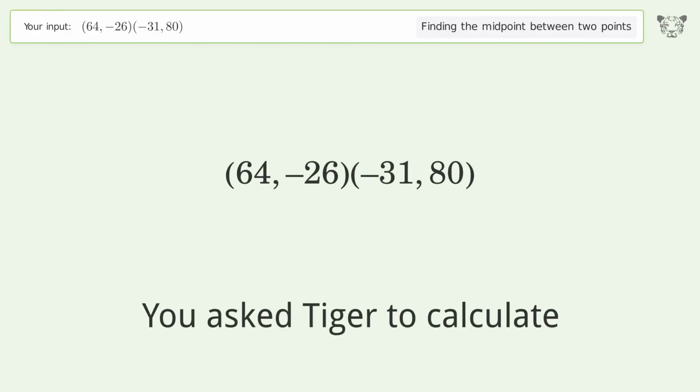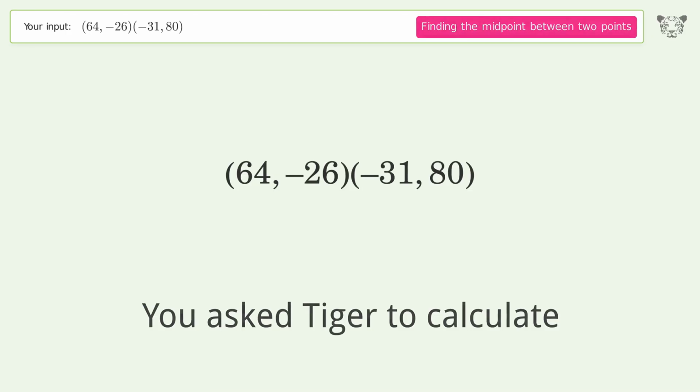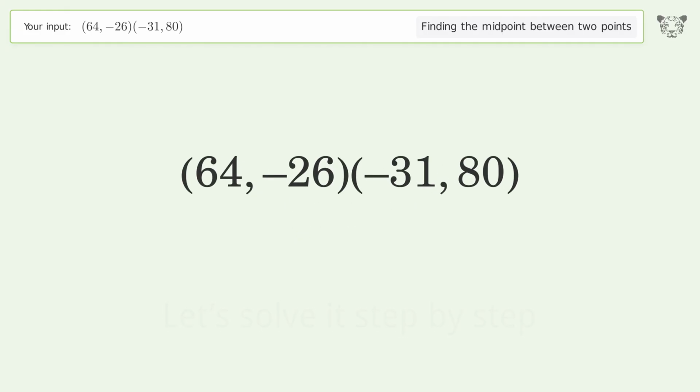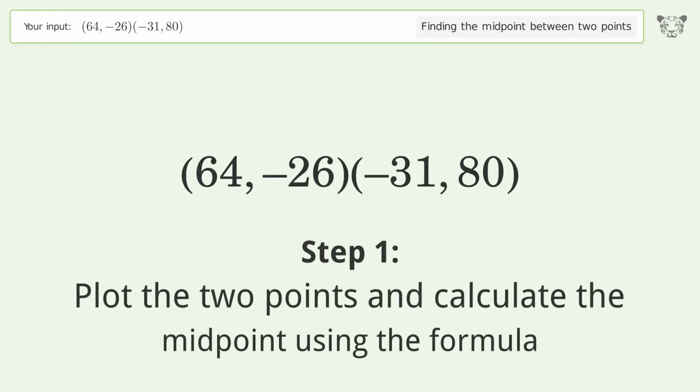You ask Tiger to calculate. This deals with finding the midpoint between 2 points. The midpoint between the 2 points is 16.527. Let's solve it step by step. Plot the 2 points and calculate the midpoint using the formula.